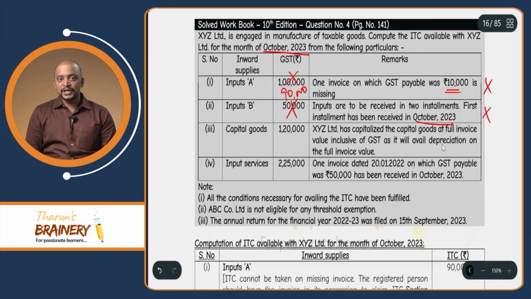As they have capitalized it, the GST component is also included for computing depreciation, so they cannot take ITC with respect to that. Then input services, 2,25,000. One invoice dated 21/1/2022.